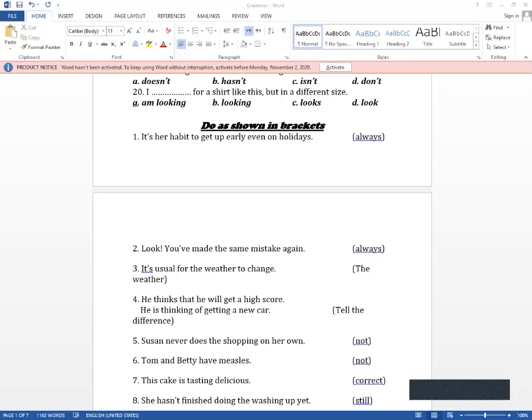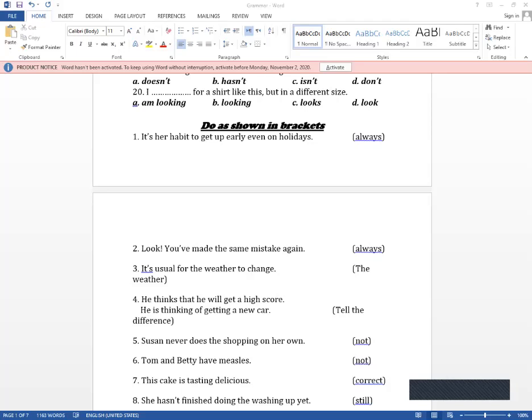I can use always in the progressive tense to show anger, or to show that I'm angry. Number three, it's usual for the weather to change. I would start with the weather. The weather usually changes. He thinks that he will get a high score. He is thinking of getting a new car.